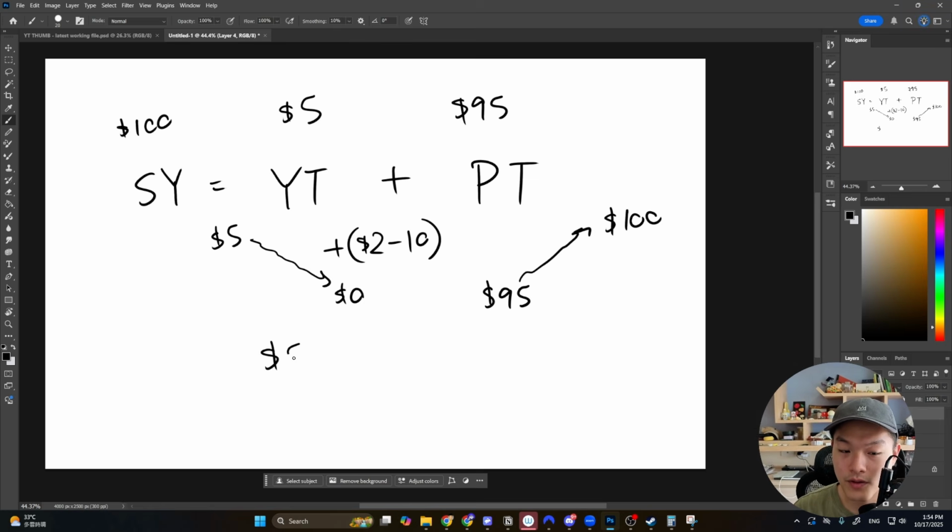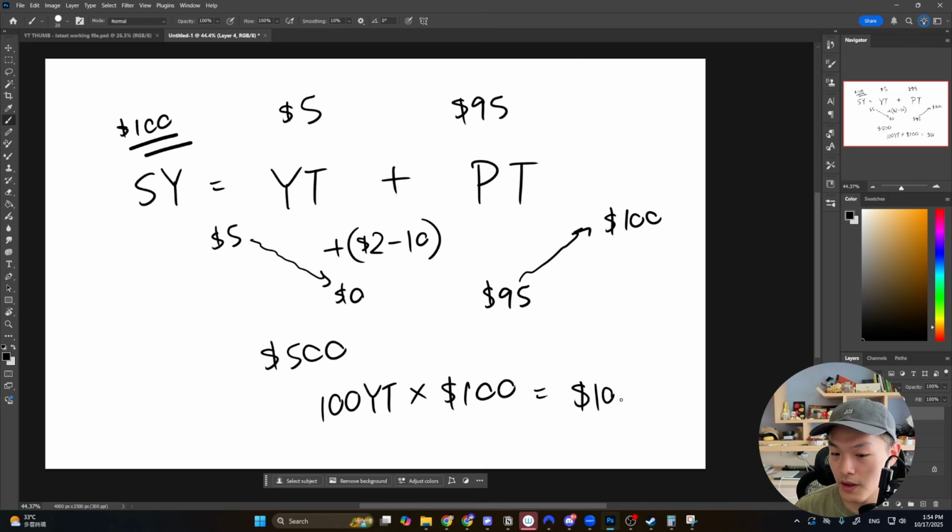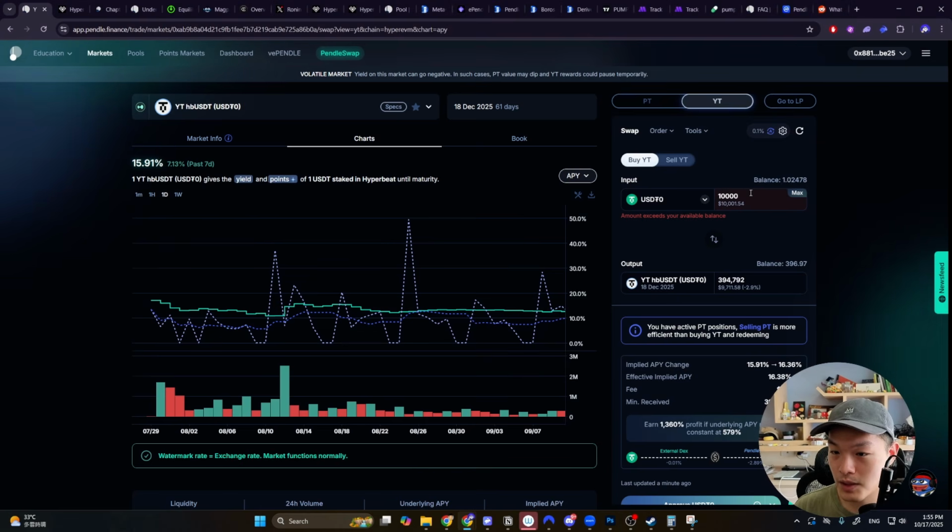So you could buy, let's say, $500 worth of YT, but you're actually entitled to 100 YTs. If you're actually multiplying that by $100, which is this amount here, right? In the beginning, your total exposure is actually the yield of $10,000 in total, right? So you're getting the yield of this $10,000 in capital. If the yield is less, of course, you will lose this $500 investment. If it's only like 2 to 3%, maybe you'll get like $200 to $300 back, right? But if the yield is like 9 to 10%, then you would get like $900 to $1,000 back. So that's why buying a bunch of YT would have a big price impact.